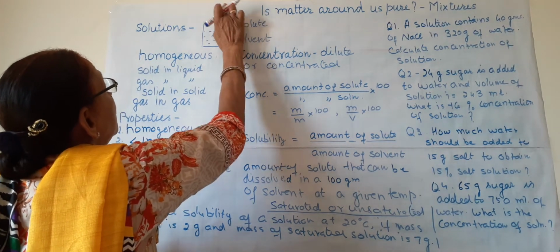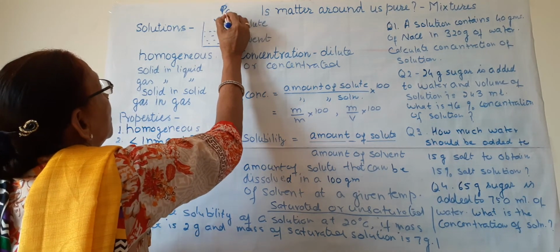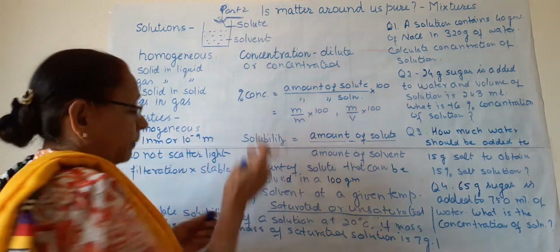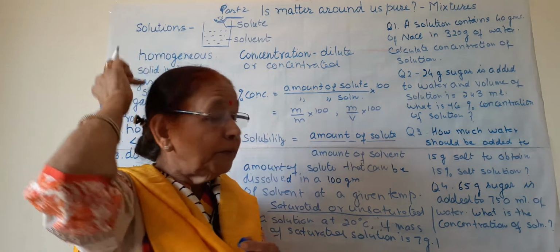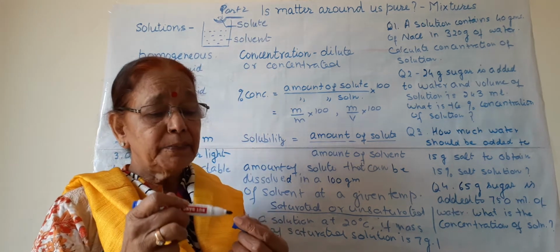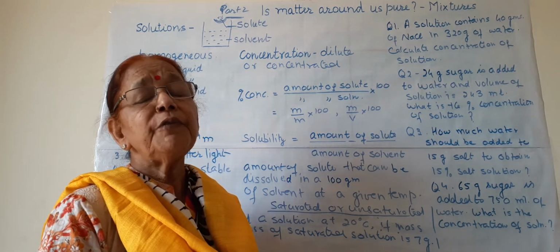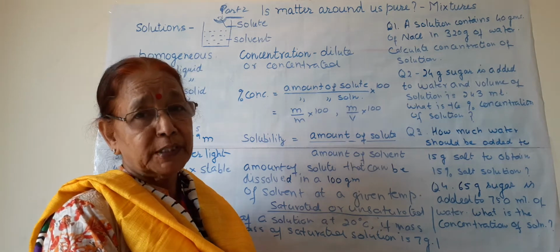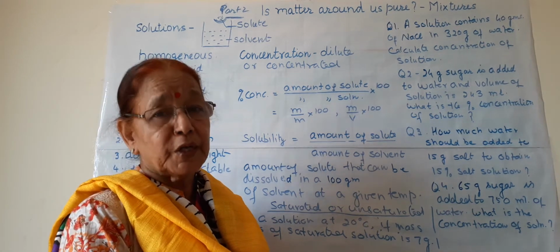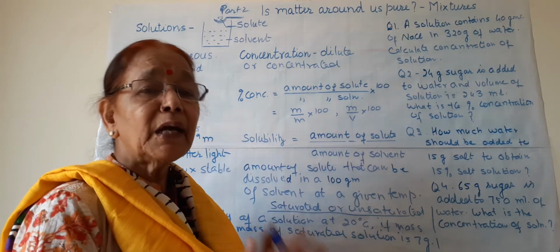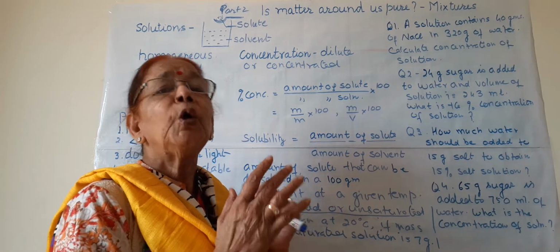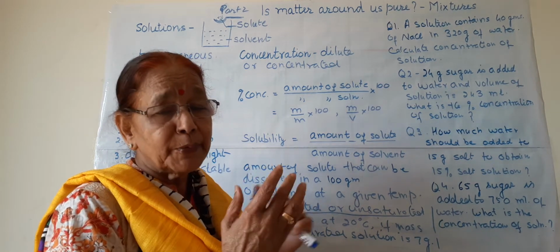All of you know that matter is present in two forms. There are pure substances which we know as elements and compounds, and there are mixtures. These mixtures are formed by the combination of two or more pure substances.